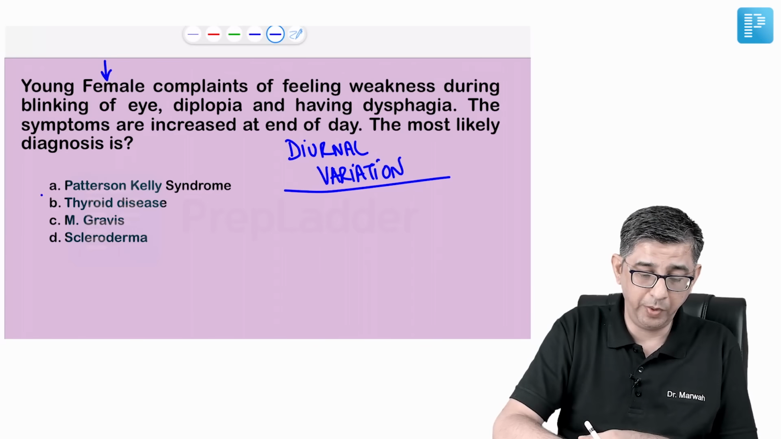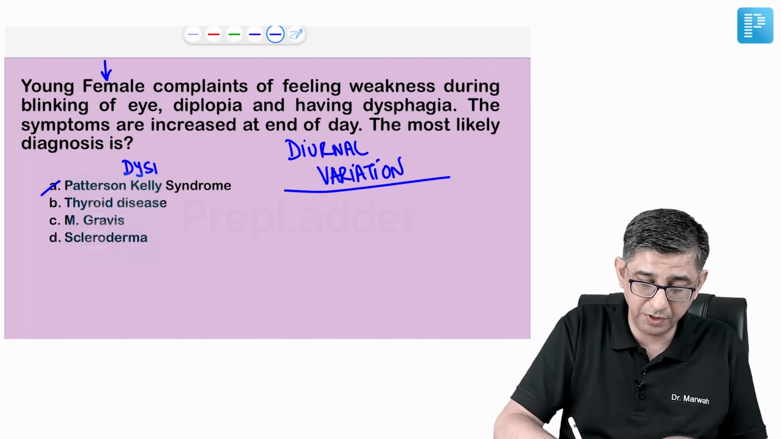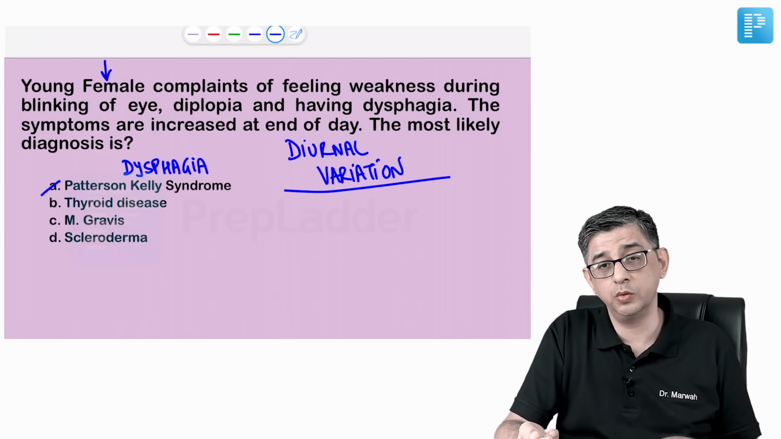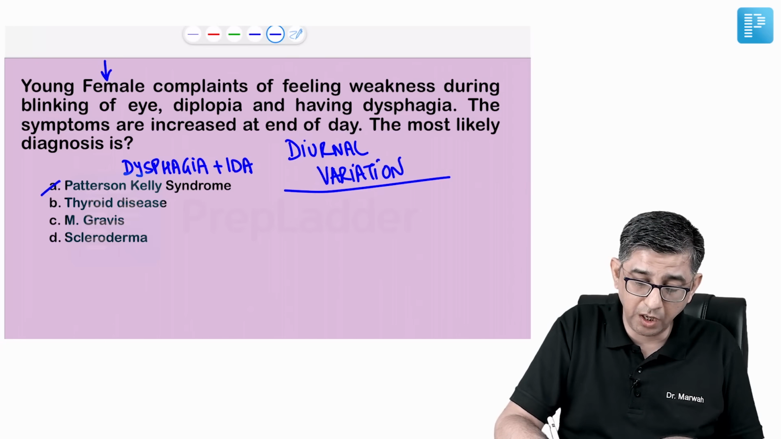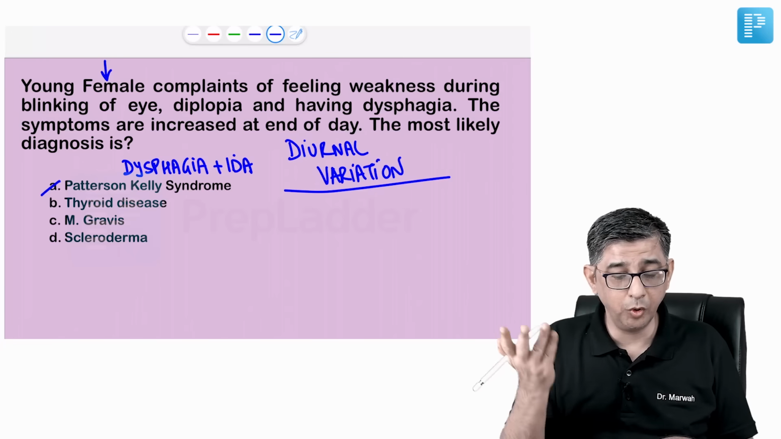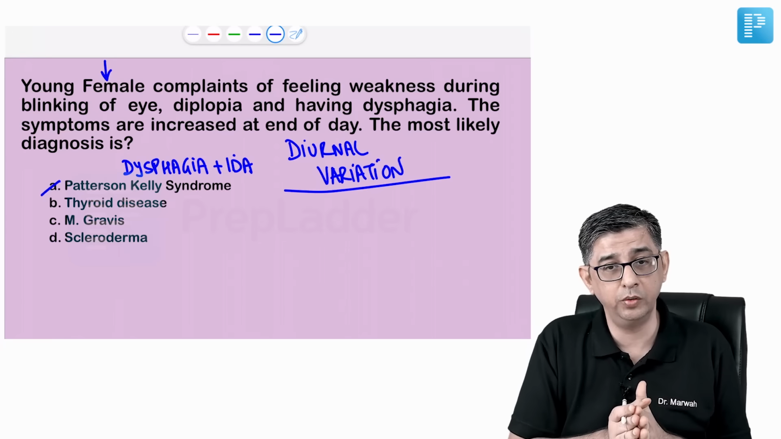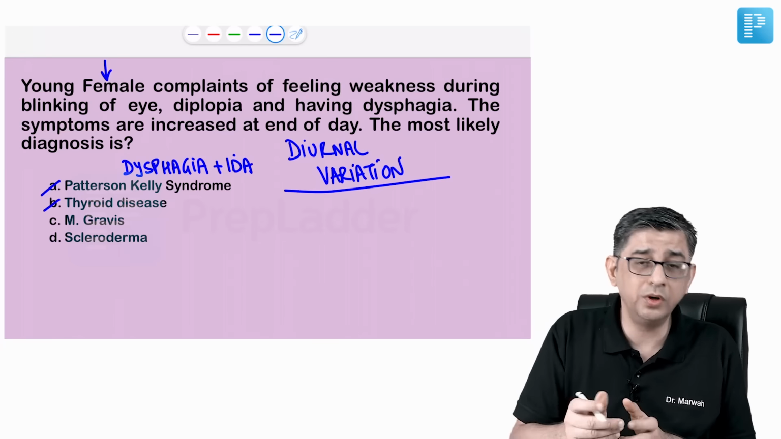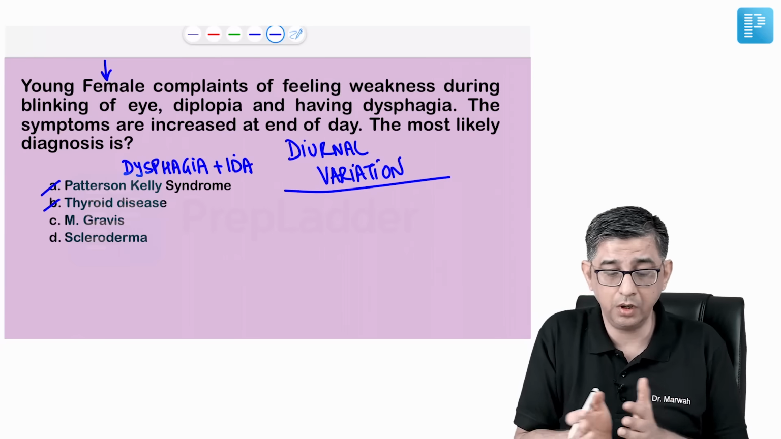Now why is the answer not Plummer-Vinson, or Patterson-Kelly, syndrome? Because Patterson-Kelly will have only the presence of dysphagia, and along with this, obviously, iron deficiency anemia and cheilosis should be given, but there should be no mention of any eye manifestation, especially with respect to ptosis or, let me say, diplopia. So because eye manifestations are not present in Patterson-Kelly, it is ruled out. Thyroid disease, then he should write about either heat intolerance or cold intolerance, not given, so ruled out.